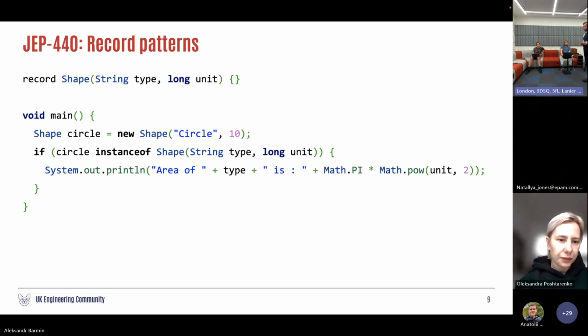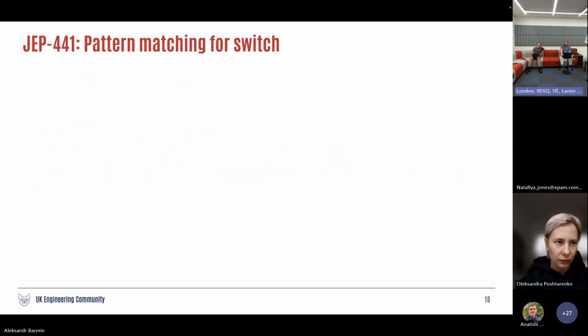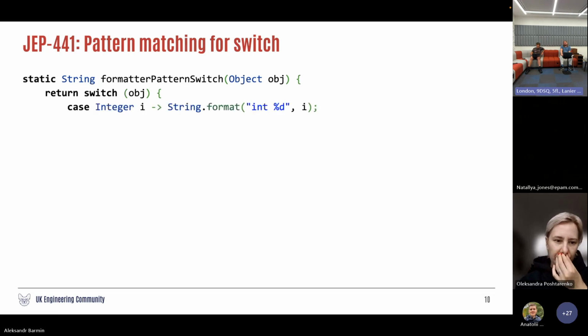There should be something like this in Python many years ago, or in JavaScript. In JavaScript, I suppose destructuring was introduced a long time ago. Yeah, like Scala had this a long time ago. Yes, exactly. Pattern matching for switch is not something new, but it's a bit more convenient because, see, if your object is of type Integer, you are defining a variable inside your switch expression.